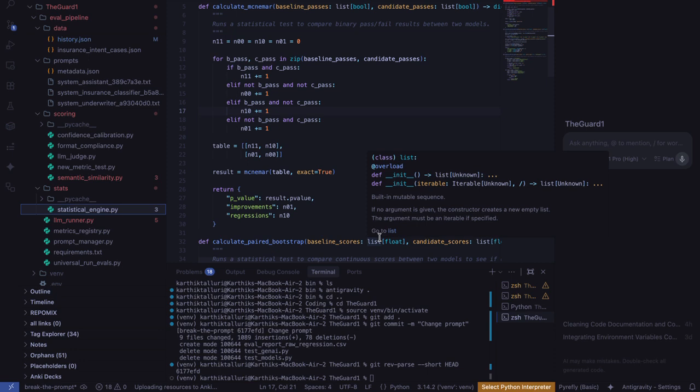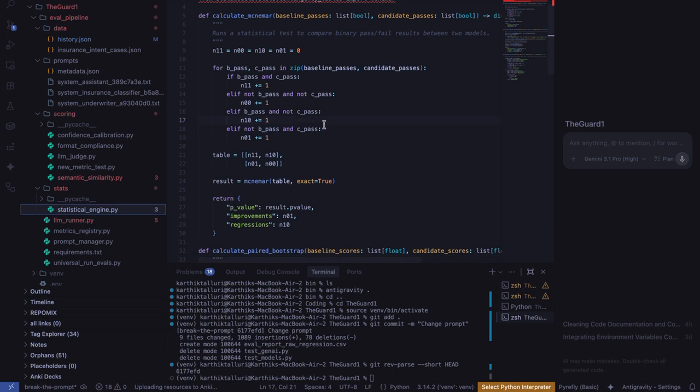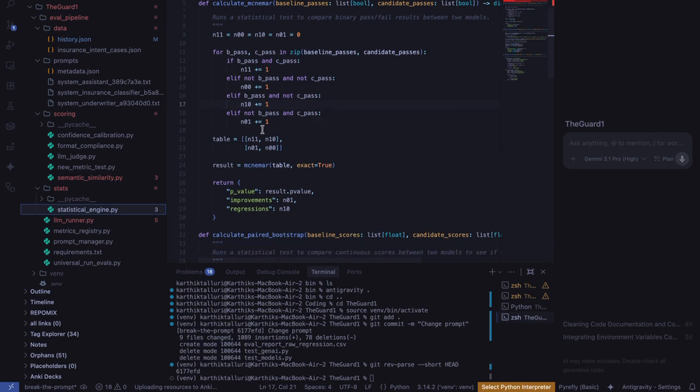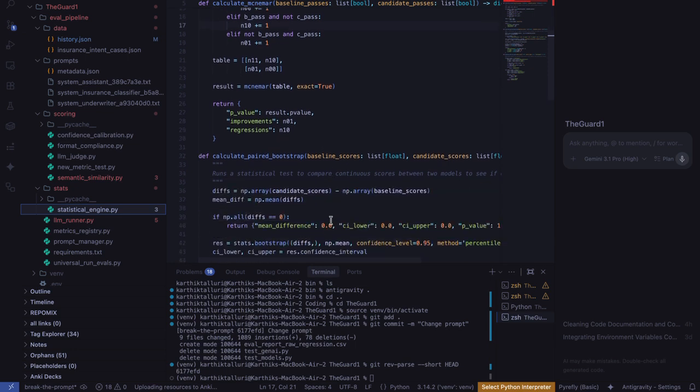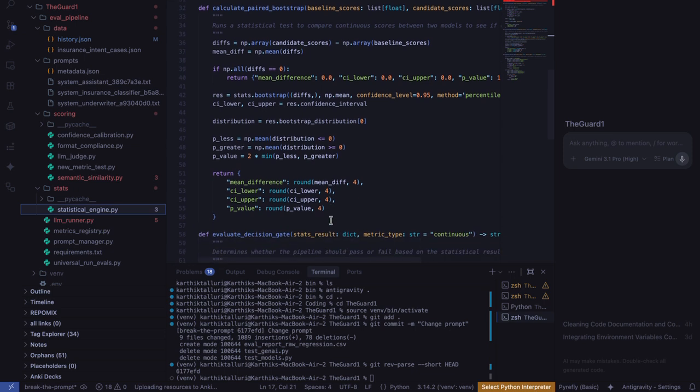Going to the statistical engine, so I'm moving beyond simple percentages here. I've used the McNemar test for binary metrics. The McNemar test is usually used for binary metrics, and it gives us a clean p-value, and also helps us get the regressions.